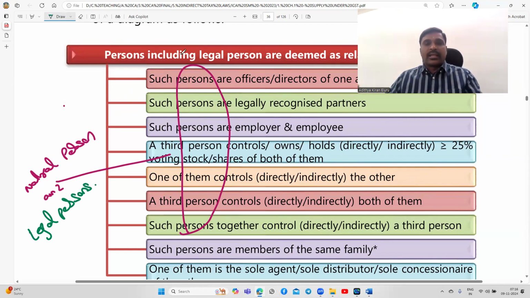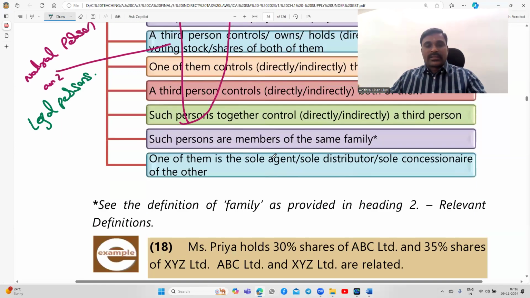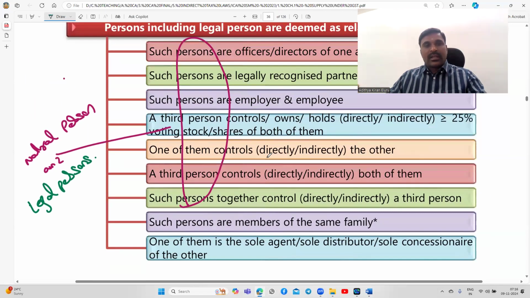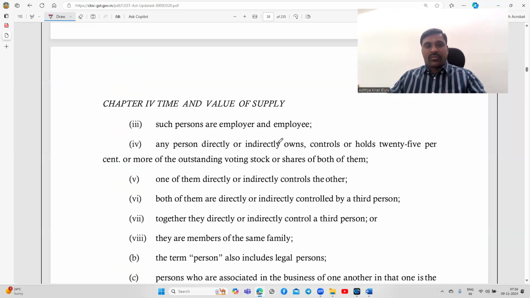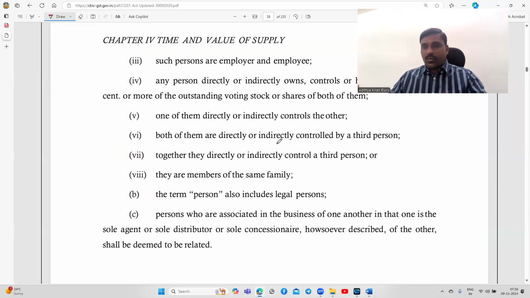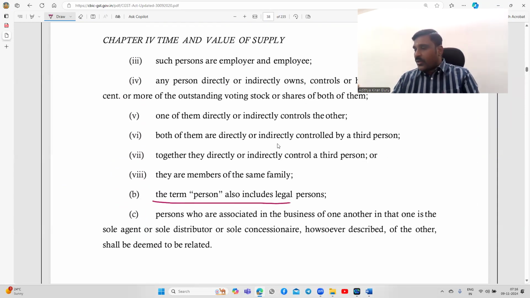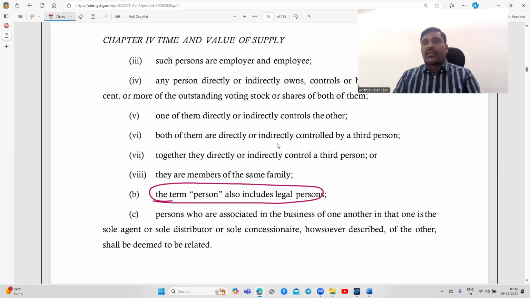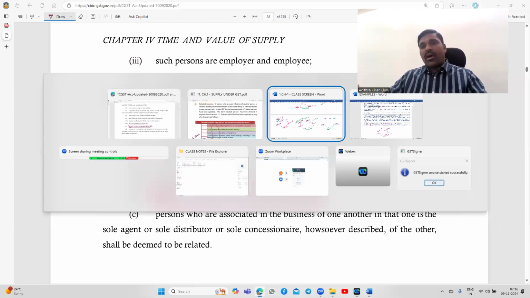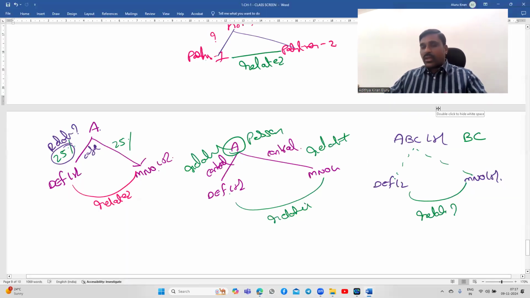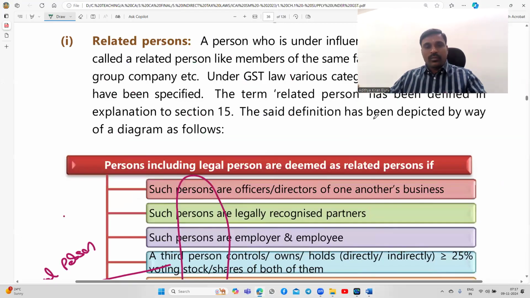Look at this, the explanation to section 15 says the term person includes legal person. Therefore, both are okay. It can be A, or ABC Limited is also fine. Both are related.